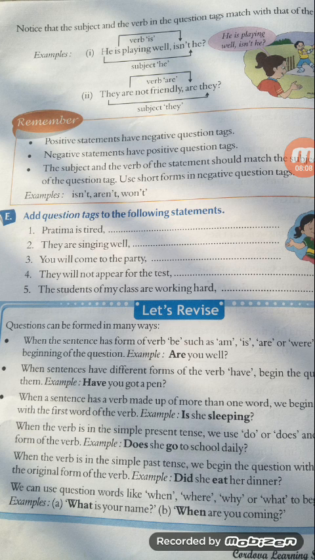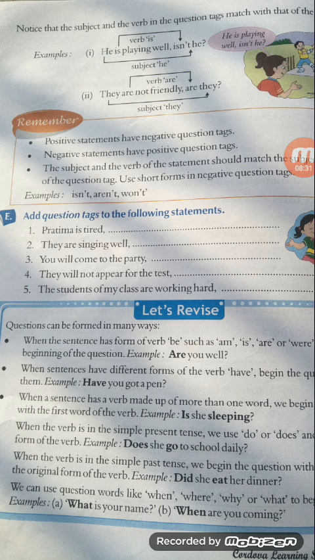Okay, so here he is the subject and is is the verb. So the subject and the verb in the question tag match with the statement. Next also, they are not friendly, are they? They is the subject and are is the verb form in the sentence.